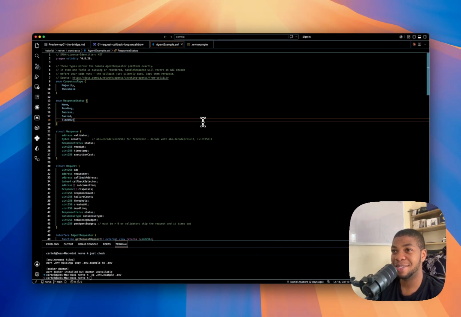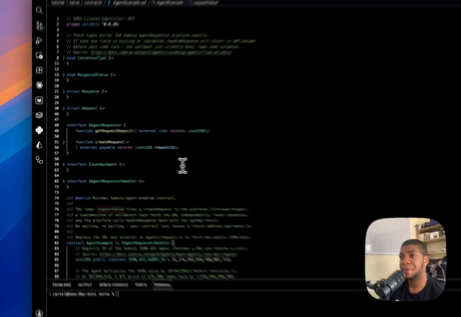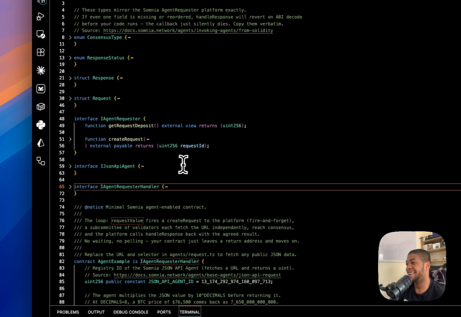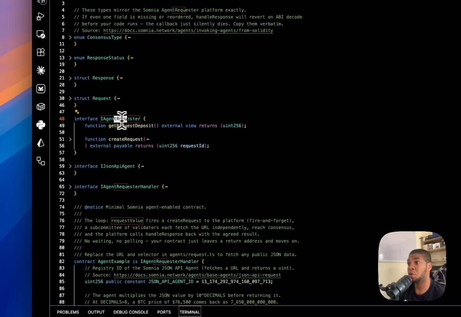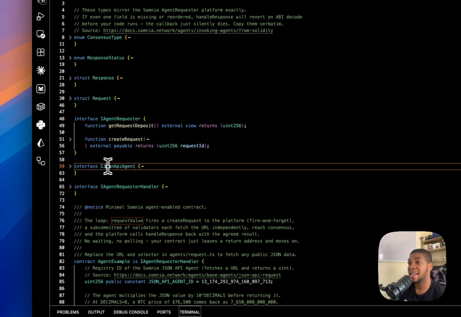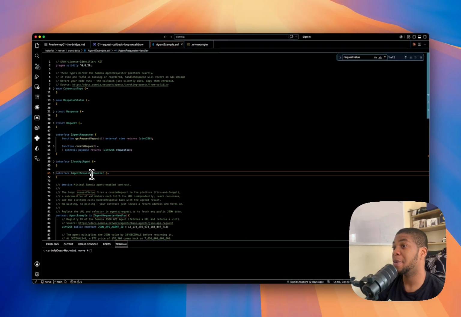Let me just collapse it. We have three interfaces: iAgent requester, iJSON API agent, and iAgent request handler. Kind of interesting names. iAgent requester is the platform; I call create request on it. iJSON API agent is the agent I'm pointing at. iAgent request handler is me, the shape the platform expects when it calls me back.